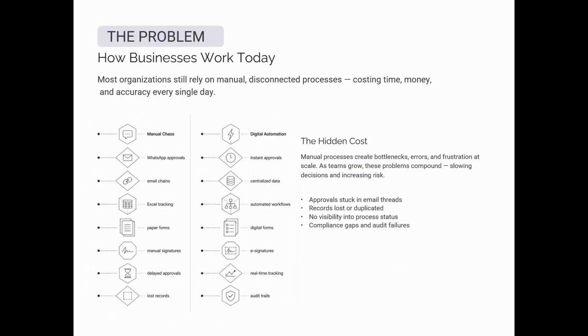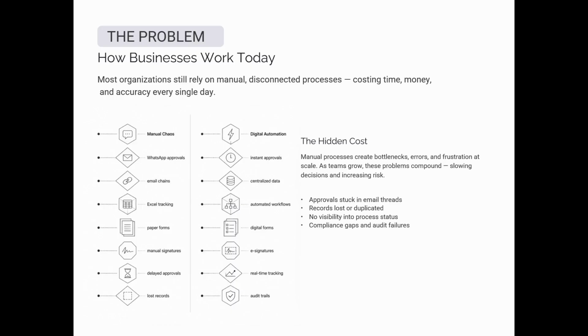I would like you to think about your company for a moment. How do people request leave? Through WhatsApp, through email, through paper forms? How are expenses approved? How are purchase requests tracked? How do you know whether something has already been approved or is still waiting? Most companies today still rely on disconnected tools. One department uses Excel, another uses email. Someone keeps a notebook, someone else creates another spreadsheet. After a few months, nobody knows which version is correct.